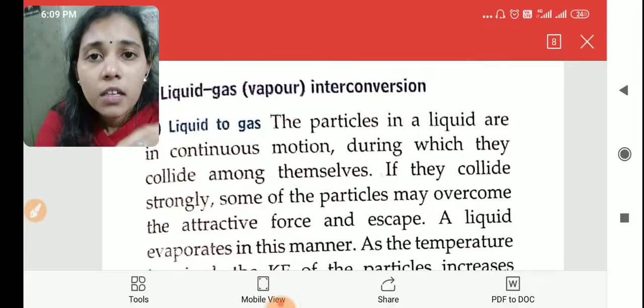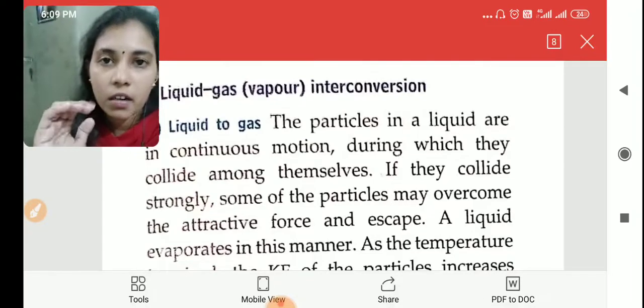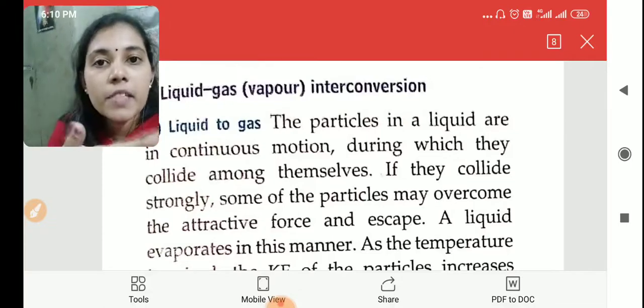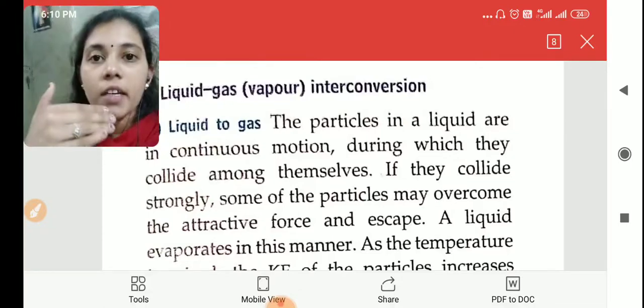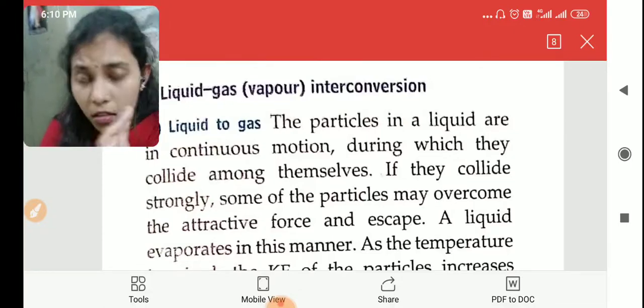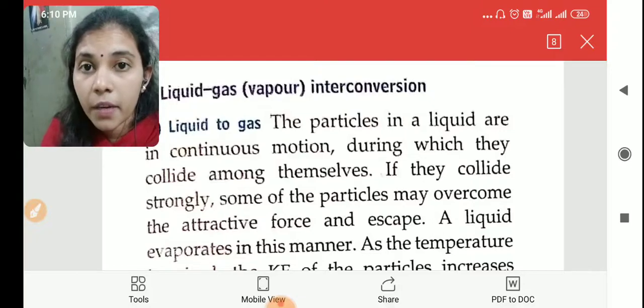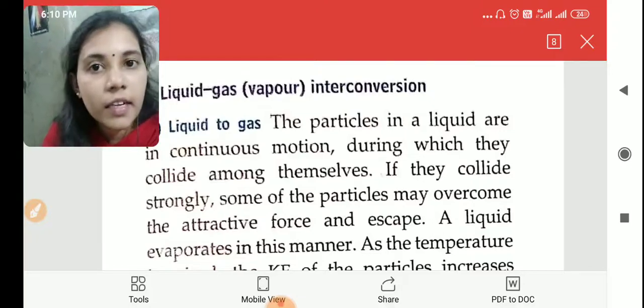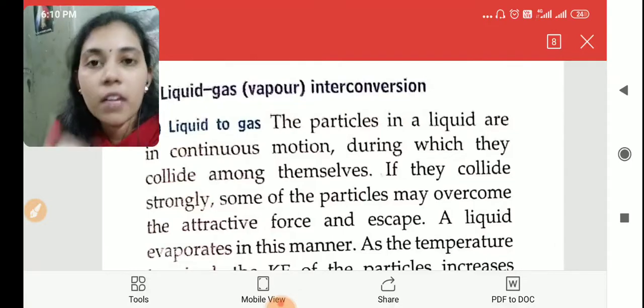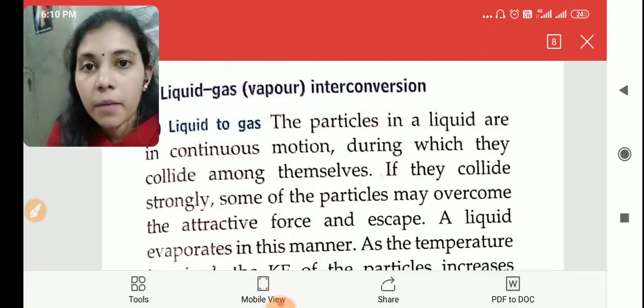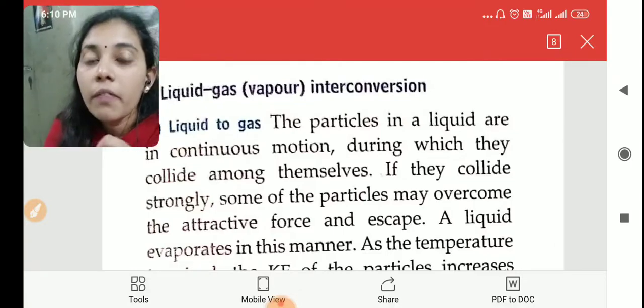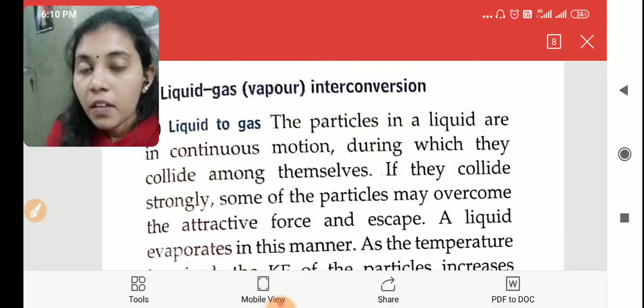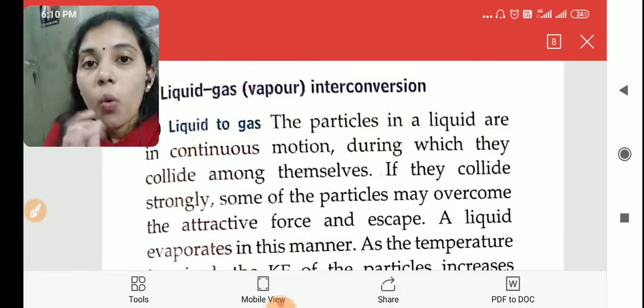Liquid to gas: for liquid let us take water, and gas means water vapor. So water is changing to water vapor. How will water be converted to water vapor? By heating the water, right? Simply if we keep the water, water will not convert to water vapor. But when we are heating water, the water changes to water vapor.